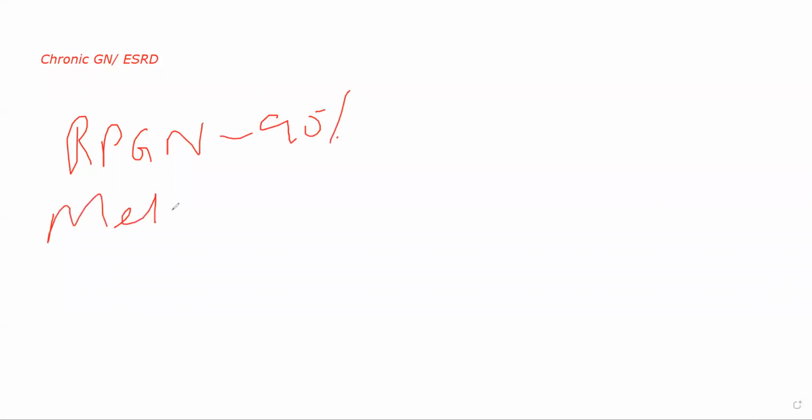So, there is a 50% chance that it can develop from membranous. Okay. Anyway, so 90% means that not 90% of chronic glomerulonephritis patients will develop from RPGN. It means that 90% of patients who have RPGN will develop chronic. Okay, so that is how you got the other 50%. If a patient has RPGN, there is a 90% chance that they will develop chronic. If it is membranous glomerulonephritis, then there is a 50% chance. If it is membranoproliferative, there is a 50% chance. If it is IgA nephropathy, there is a 40% chance, so on and so forth.